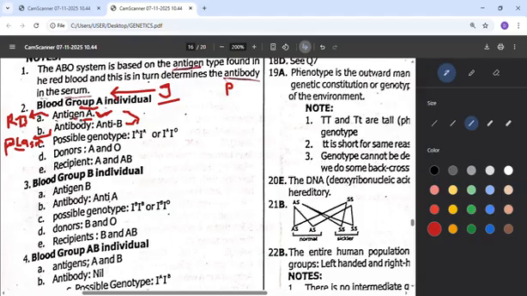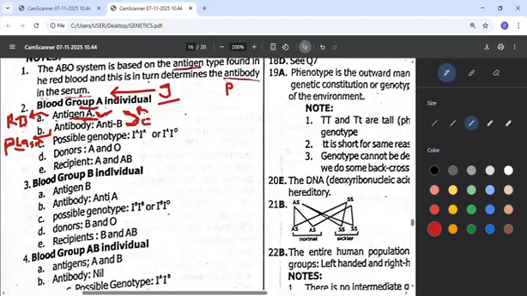Anywhere A is found, the antibody will fight it. Antigen A is always stirring up an opposition. You can see antigen A like a rat and the antibody like a cat. Whenever a cat sees a rat, it will show its anger. So anywhere you see antigen A, the antibody will fight against it.